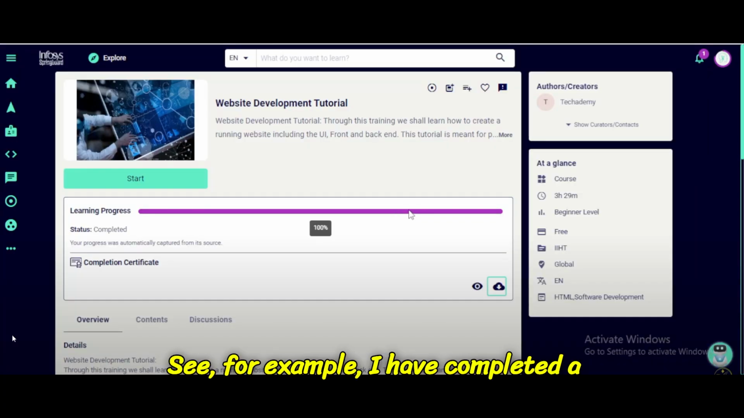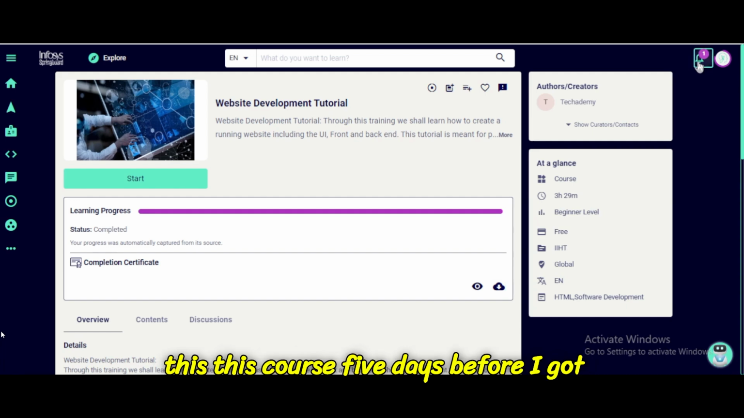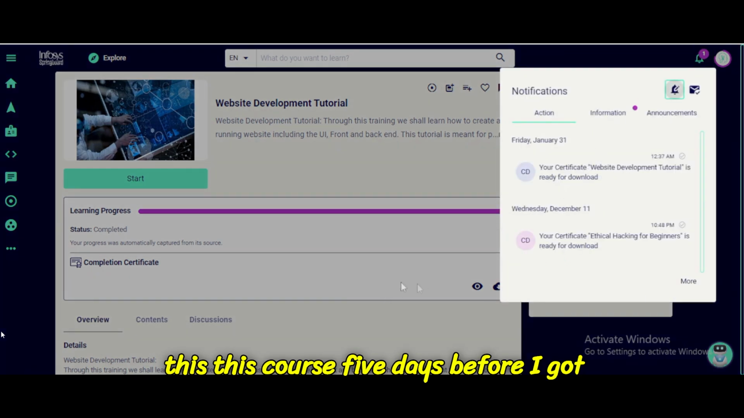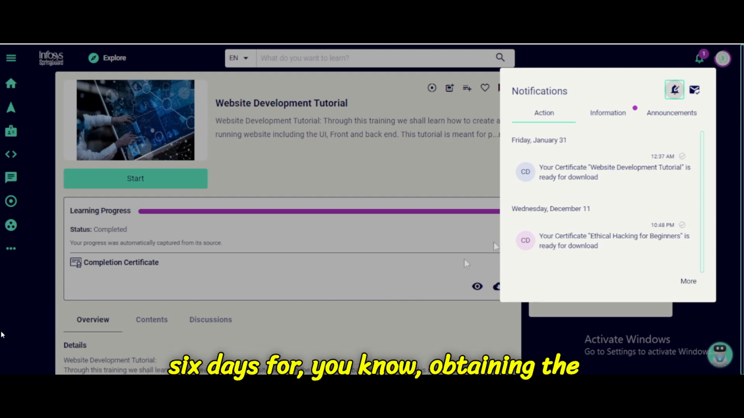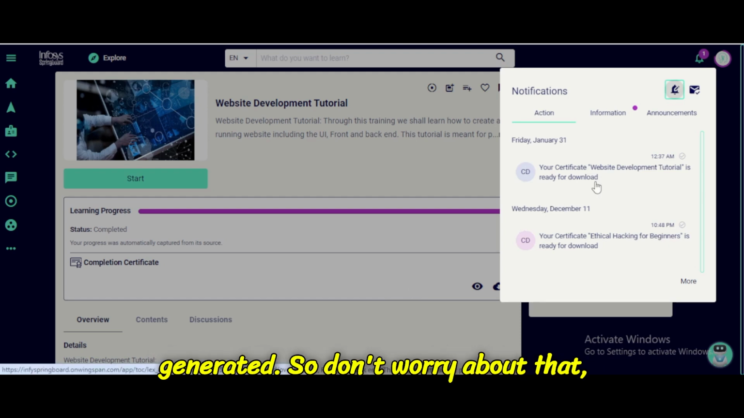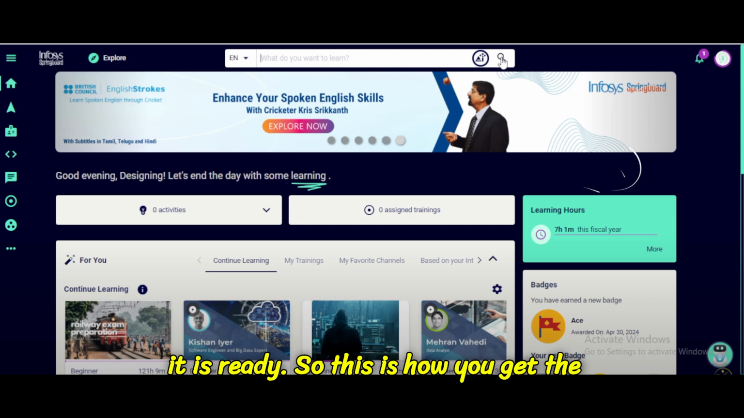For example, I have completed a course in web development that is completely free, and I got the certificate 5 days after completing it. It might take 5 to 6 days to obtain the certificate because it needs to be generated. So don't worry about that. Just keep learning, and the certificate will be available for you when it is ready. This is how you get the certificate.